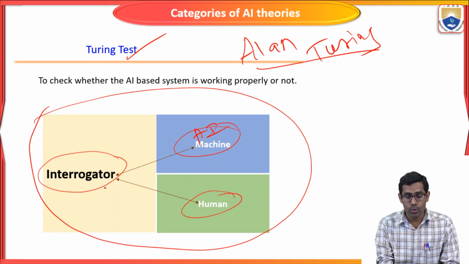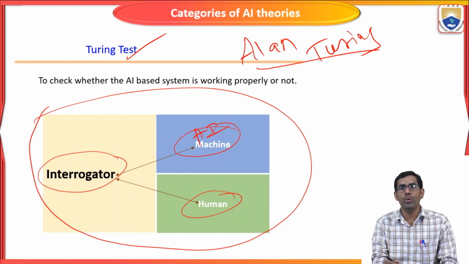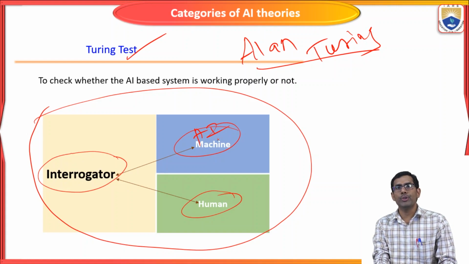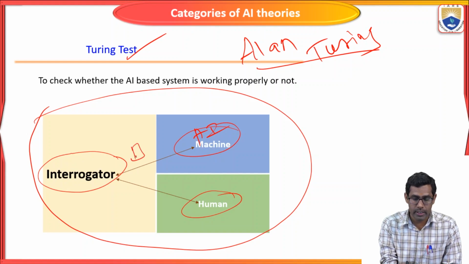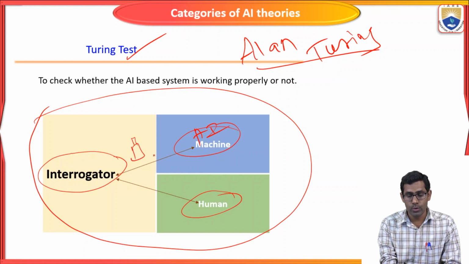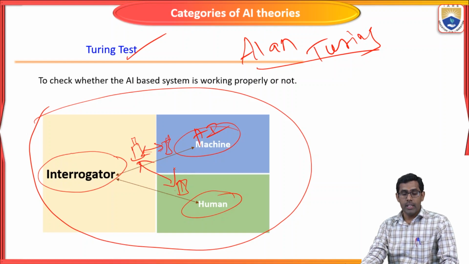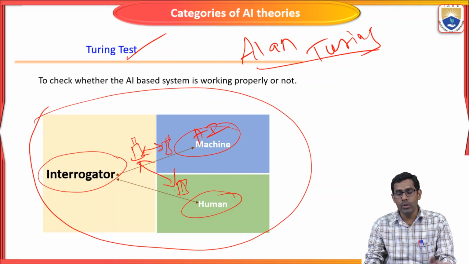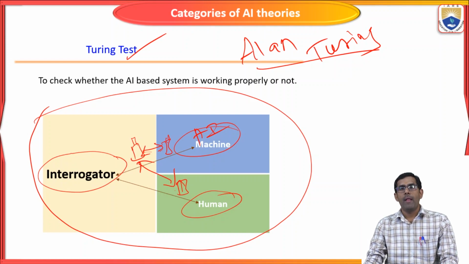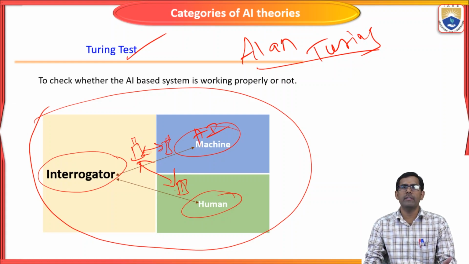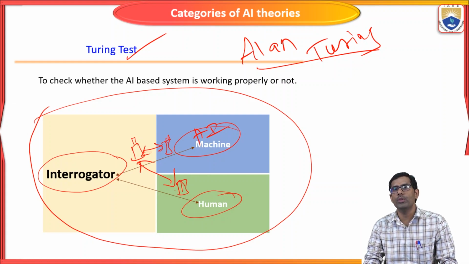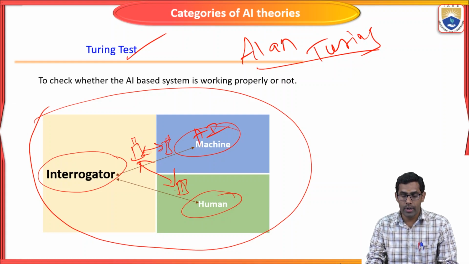The interrogator is going to communicate or interact with both the AI machine and the human through, for example, a telephone. Through the telephone it will communicate with both the AI machine and the human. The interrogator will ask continuously various types of questions to both the AI machine and the human.